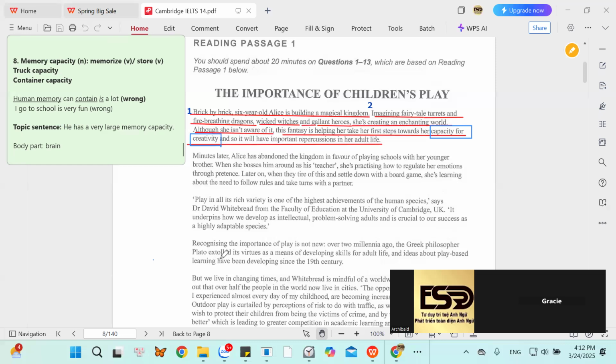What do they mean when they say this fantasy is helping her take her first steps towards her capacity for creativity? English, please.